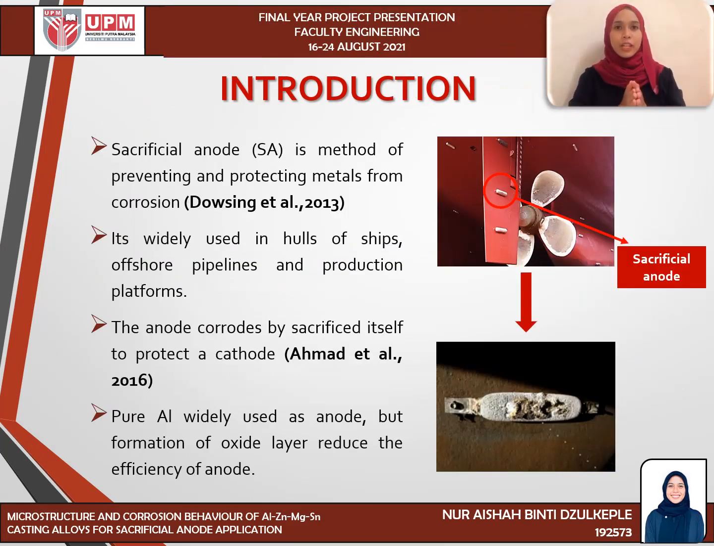Firstly, for introduction. Sacrificial anode is a method of preventing and protecting metal from corrosion. It is widely used in the hull of ships, offshore pipelines and production platforms. The anode corrodes by sacrificing itself in order to protect the cathode. Pure aluminium is widely used as an anode, but the formation of an oxide layer reduces the efficiency of the anode. The figure shows the sacrificial anode before and after corrosion.